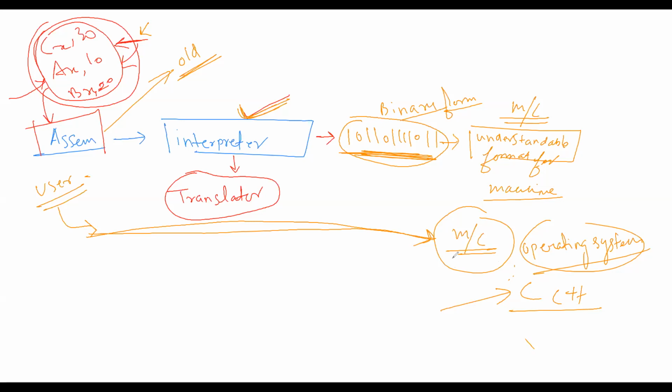What I was telling is that a user writes the code, and it has to be conveyed in an understandable format, that is a binary format, to the machine, so that the execution happens over the operating system and we get the output as 4.